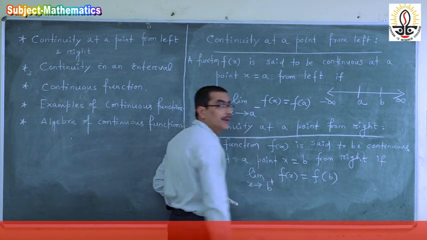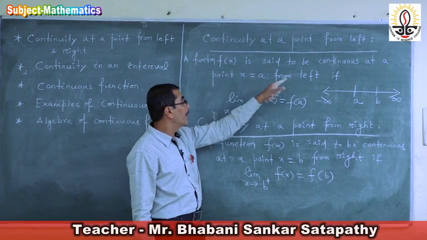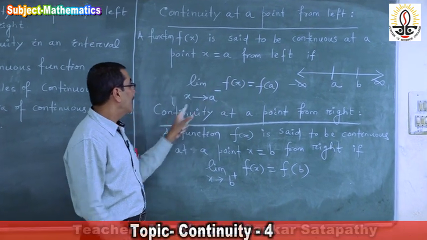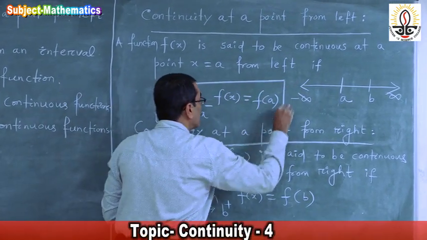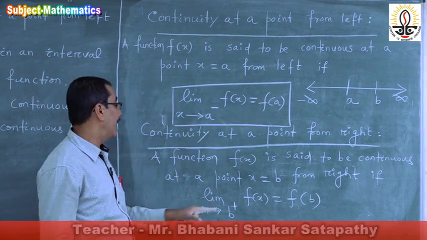We define in this manner: a function is said to be continuous at x is equal to a from left if limit x approaches a minus of f of x is equal to f of a.